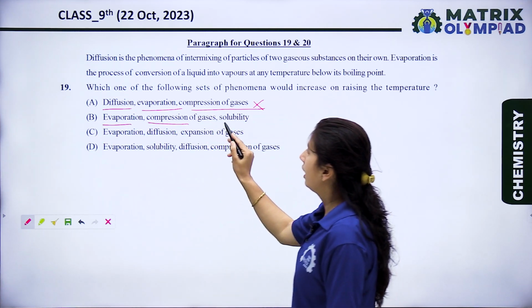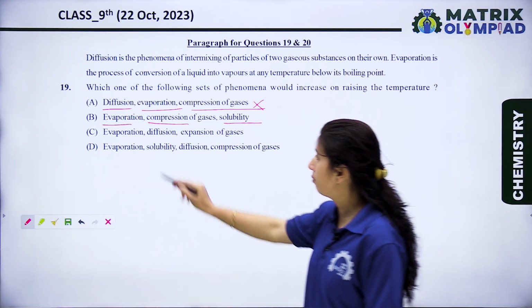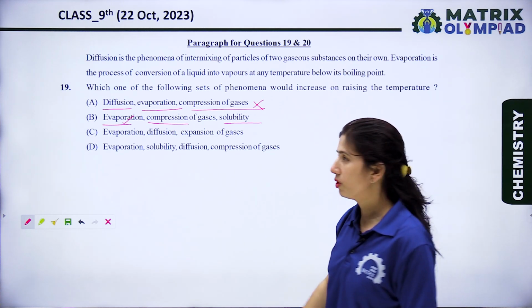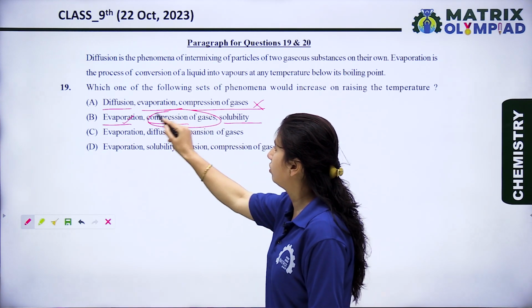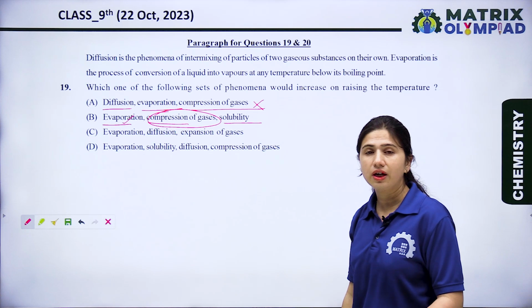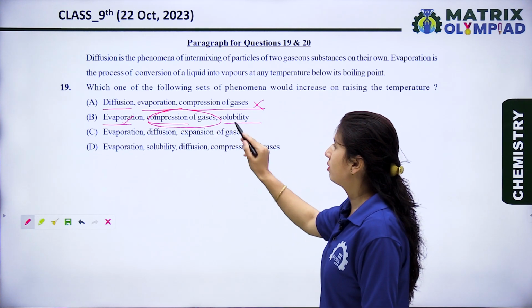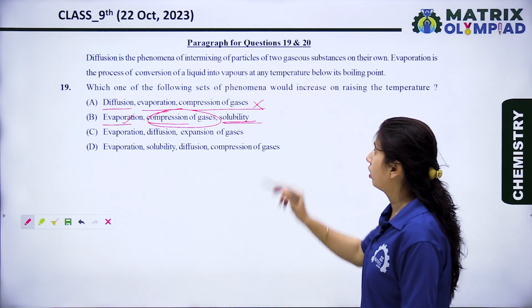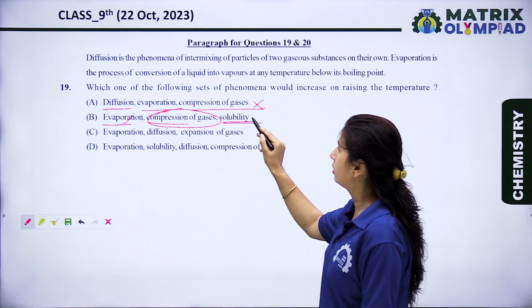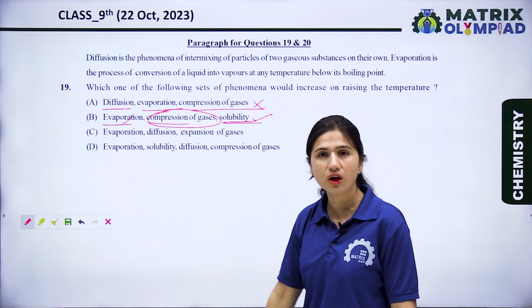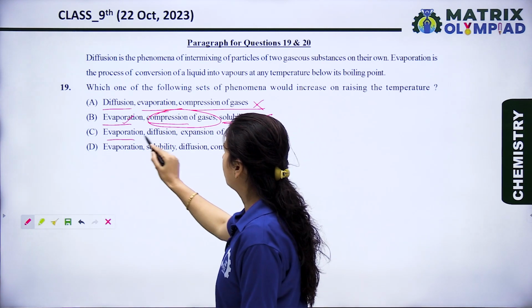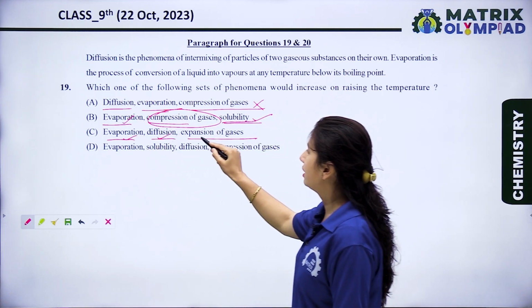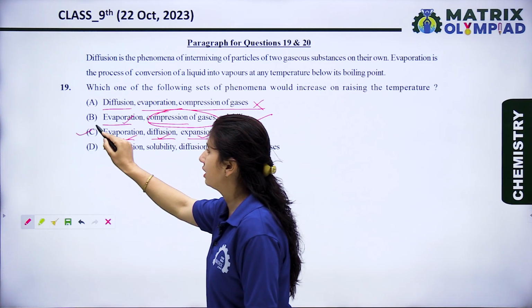Evaporation, compression, and solubility. Evaporation is possible for this process, but compression of gases, no. When we increase the temperature, expansion of gases takes place, and solubility also increases with temperature. So compression of gases is the wrong option. Evaporation, diffusion, and expansion of gases all increase with the temperature. So option C is the right option.